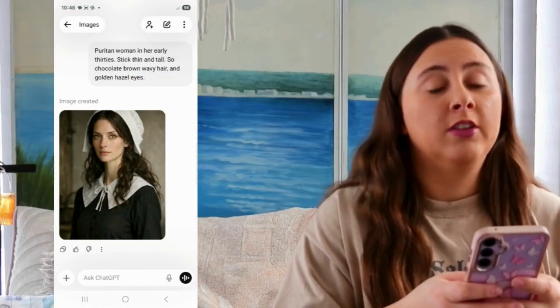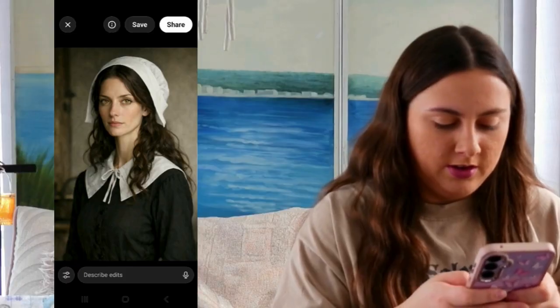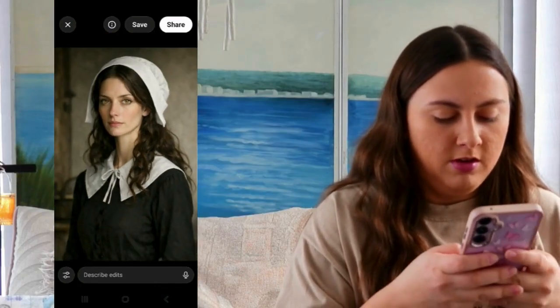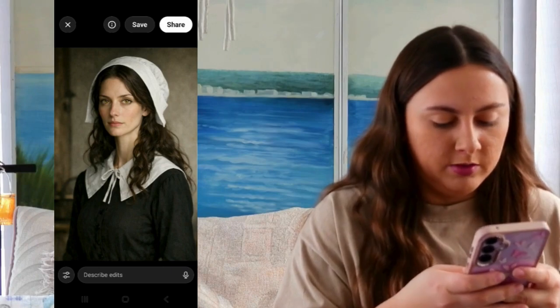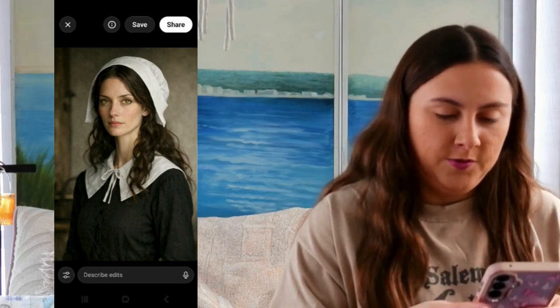Her neck is really long. But otherwise, I think that's pretty good. Hair's maybe a little bit darker than I would have expected, but yeah, I can definitely see that being Hannah. Her eyes are really vibrant too.